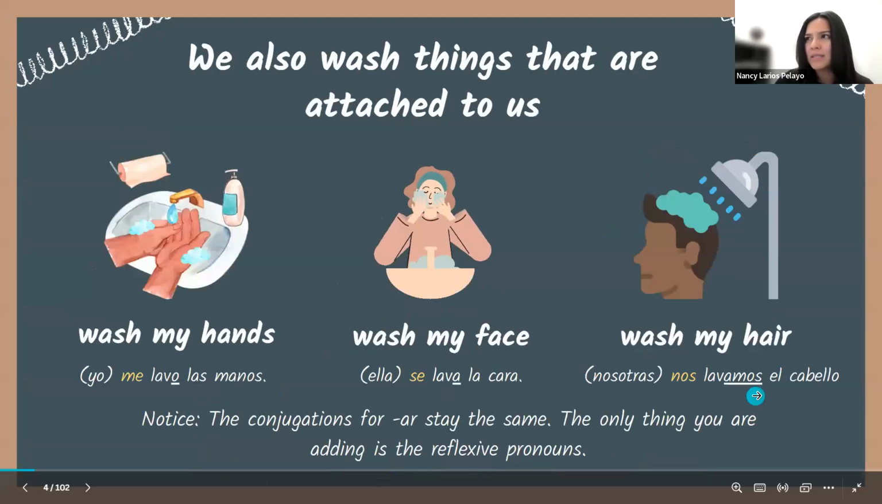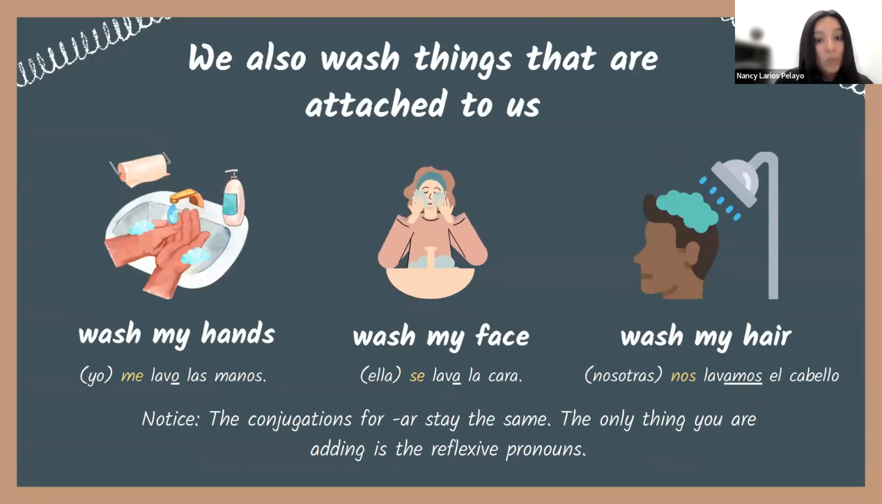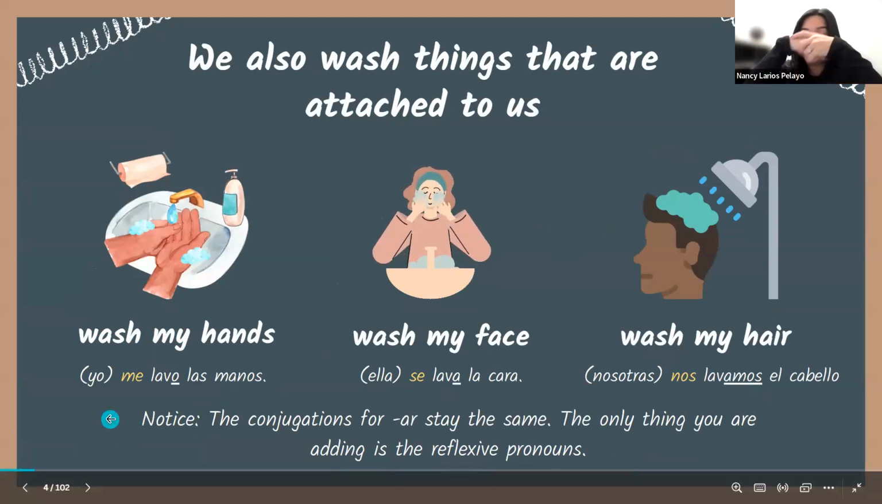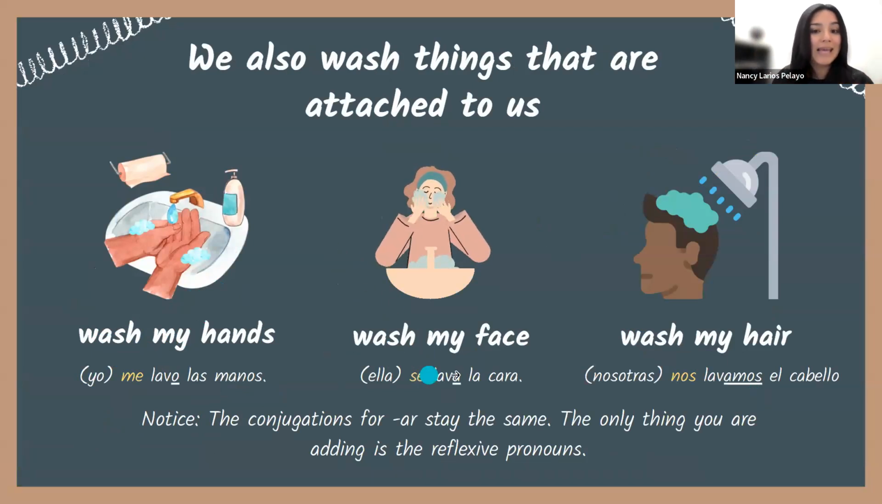¿Sí? Pero también lavamos, we also wash, cosas que son parte de nosotros, right? That are attached to us. Como por ejemplo, me lavo las manos. Repeat. Me lavo las manos. ¿Sí? Yo me lavo las manos. ¿Sí? Ella se lava la cara. Se lava la cara. Nosotras o nosotros nos lavamos el cabello, ¿sí? O el pelo, como ustedes le quieran llamar.